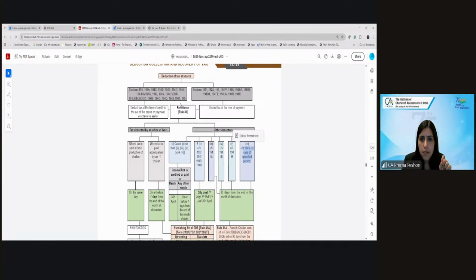I think it's the platform through which the virtual... One 194S, who is a specified person? Correct. Individual or HUF? 50,000.